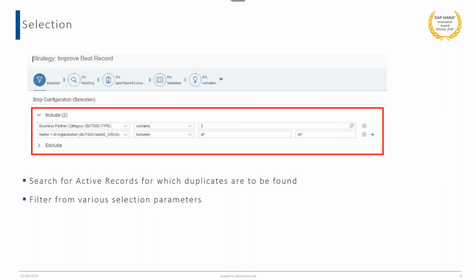For example, if you know the business partners, you can give a range of business partners, say 1 to 1000. Or you can specify the name of the organization, or select only a few records based on the filter criteria. If you don't select any selection criteria, then the process will continue for all the records which are available in the database.